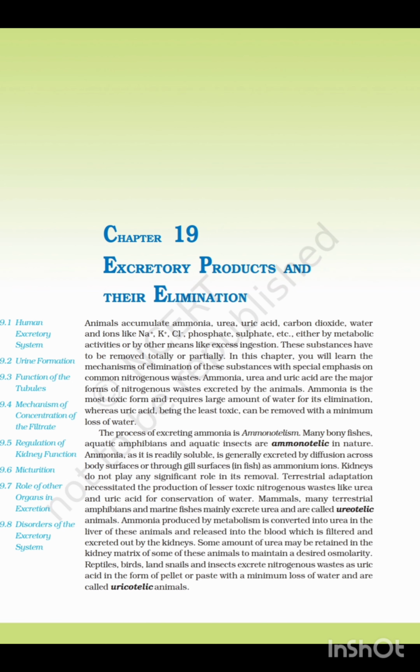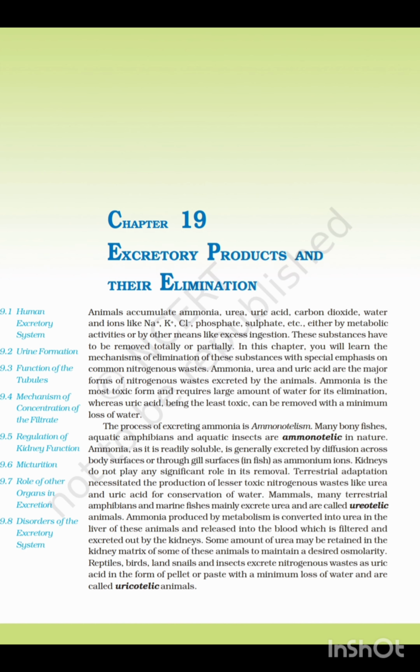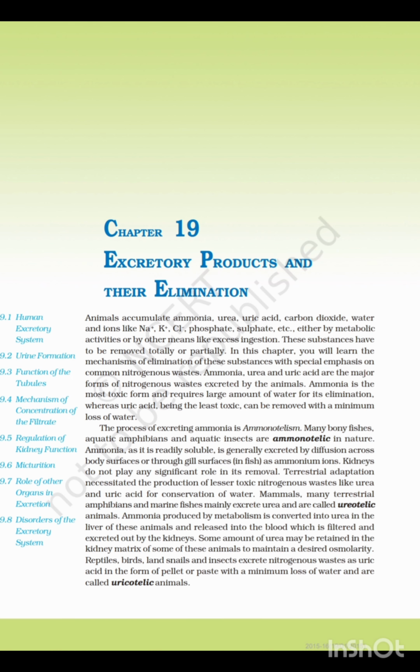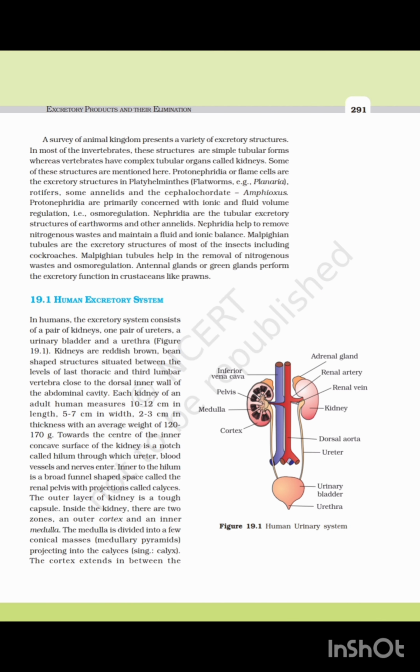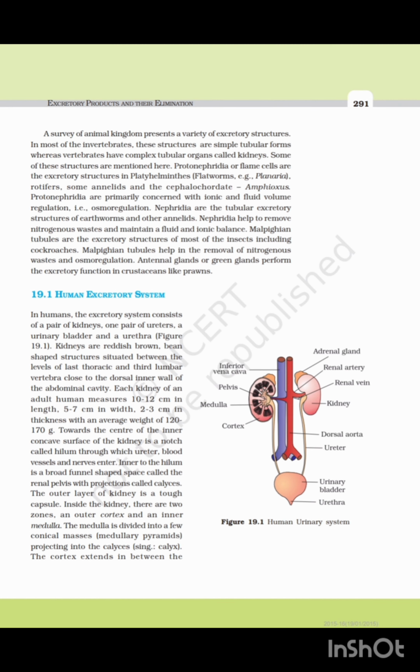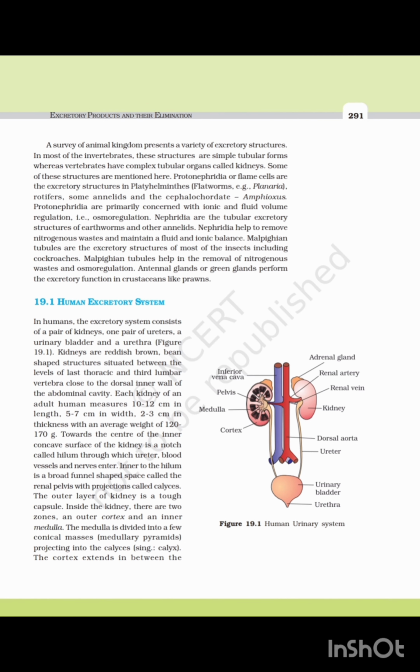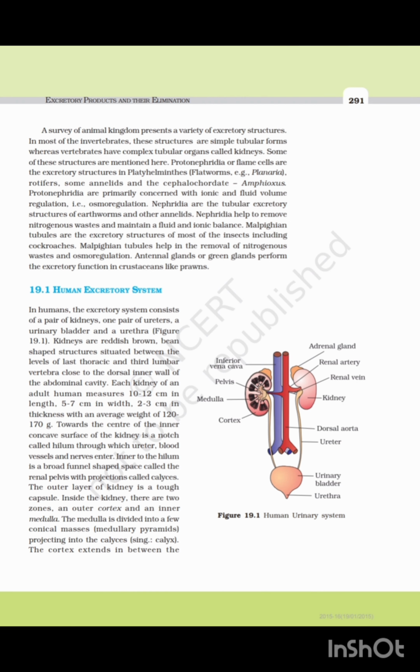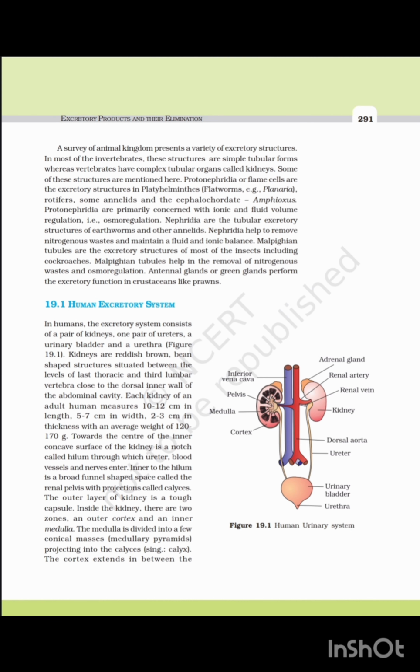Reptiles, birds, land snails, and insects excrete nitrogenous waste as uric acid in the form of pellet or paste. In all invertebrates, the excretory structure is simple and tubular. True or false? False. In most of the invertebrates. In vertebrates, the complex tubular structure which is responsible for excretion is what? Kidney.